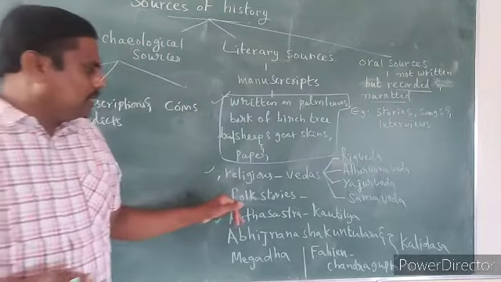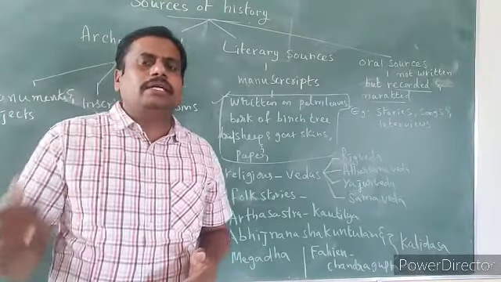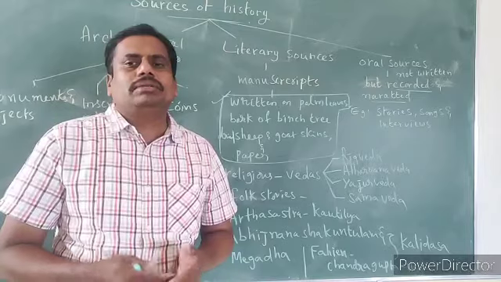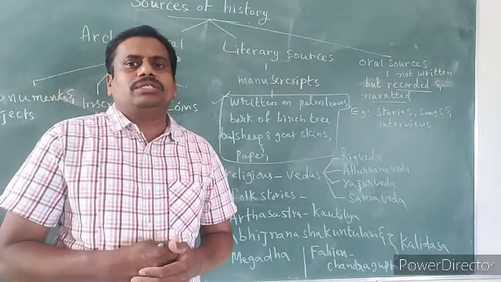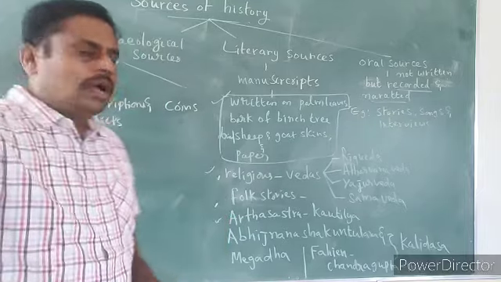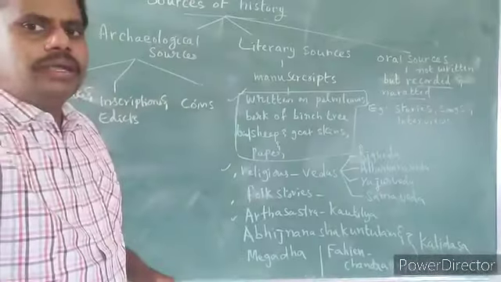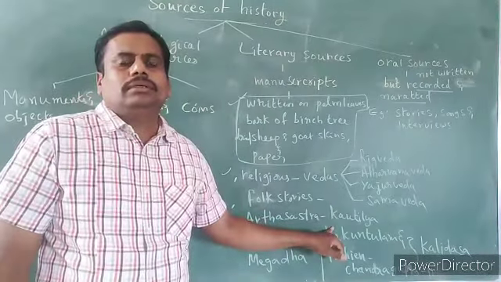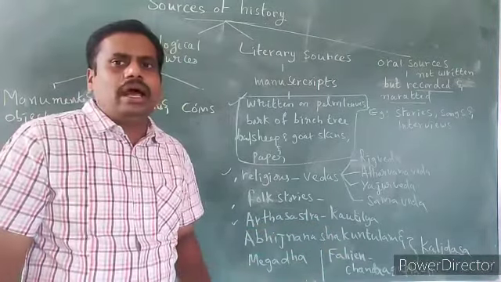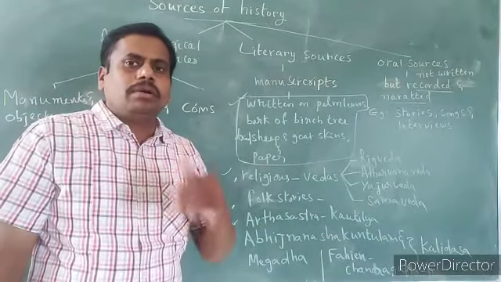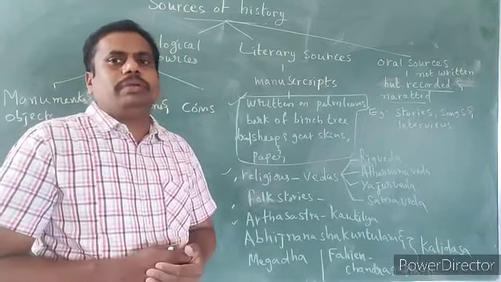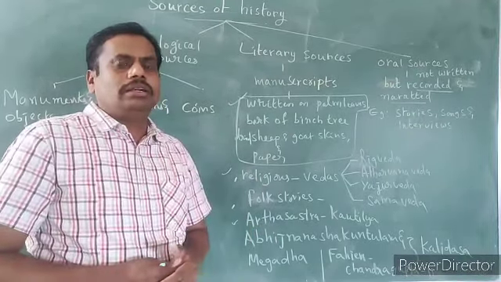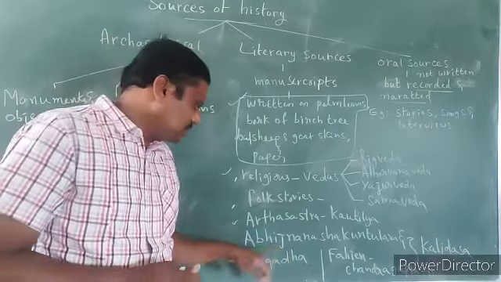Next, even folk stories, which are written by historians, travelers, and great writers. Some folk stories, which come under literary sources, help us to know about our history. And next, a very important source, the Arthashastra, written by Kautilya. It helps us to know how the administration should be carried out and what important principles a ruler should follow. All that was described by Kautilya in his Arthashastra.